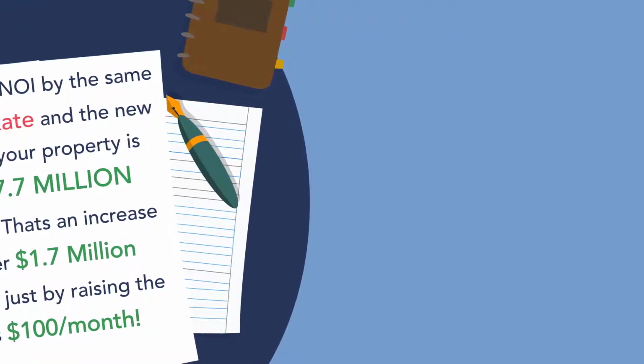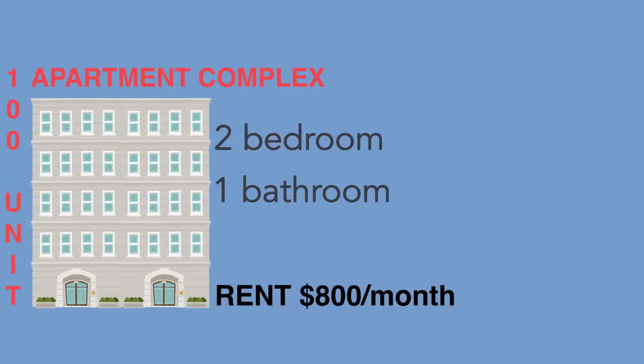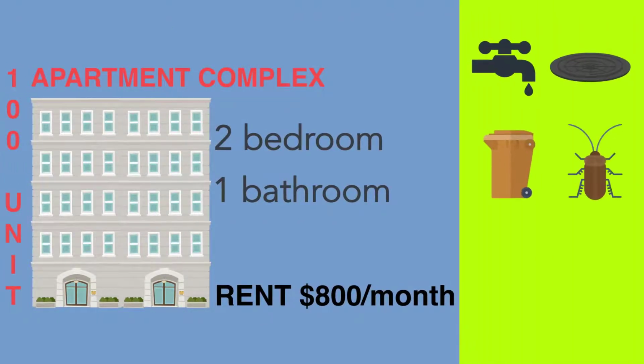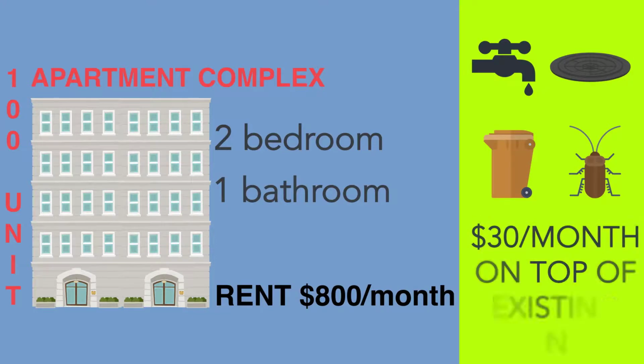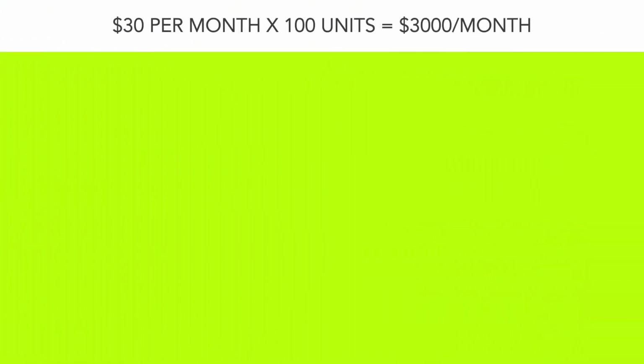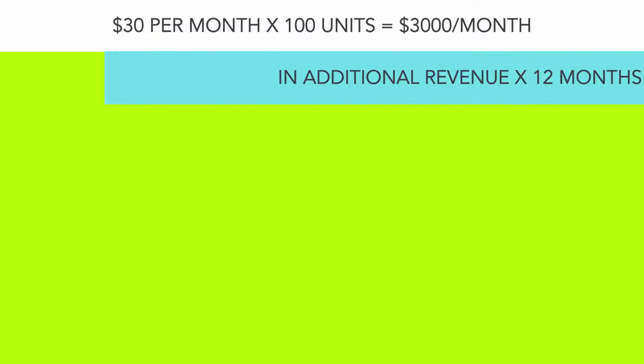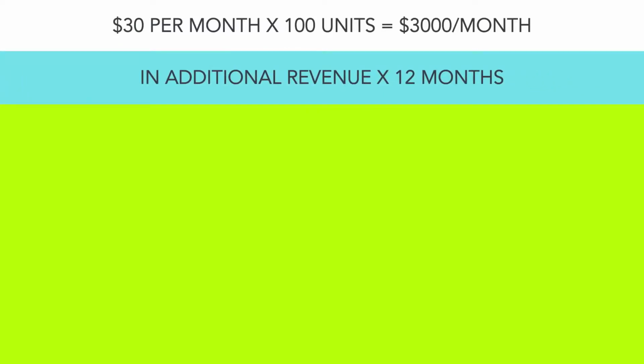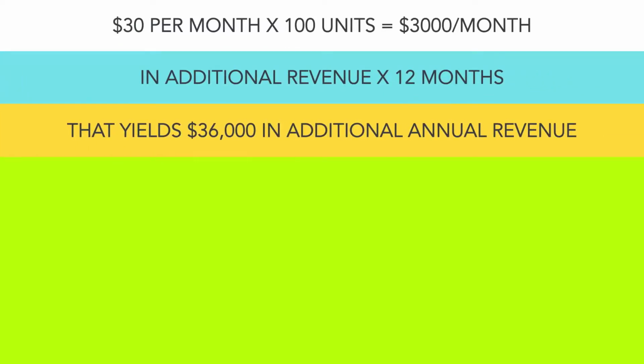Let's look at another opportunity with the same property. Currently, the landlord is including water, sewer, trash, and pest control in the rent. We see an opportunity to bill those costs back to the tenants at a cost of $30 a month on top of their existing rents. So let's do the quick math. $30 per month times 100 units is $3,000 a month in additional revenue times 12 months. That yields $36,000 in additional annual revenue.